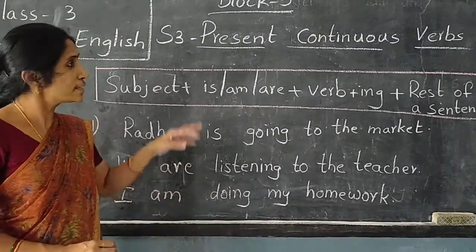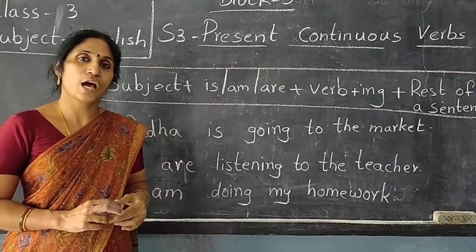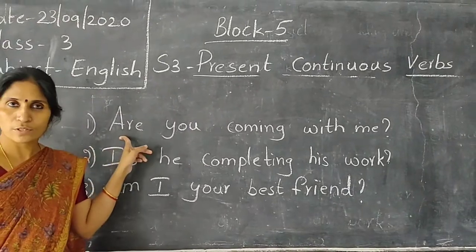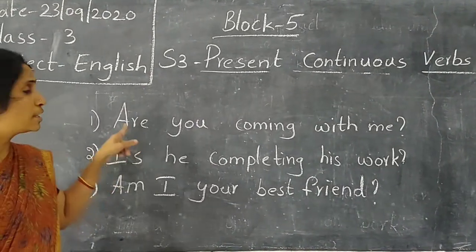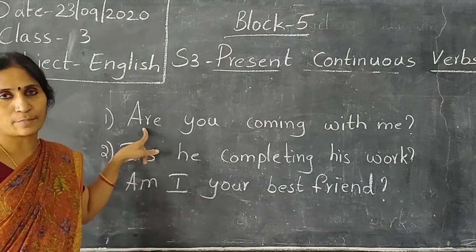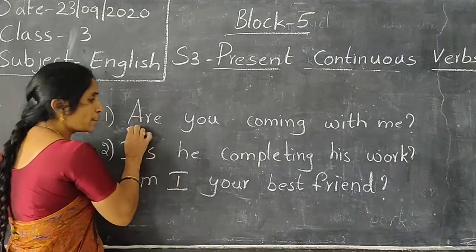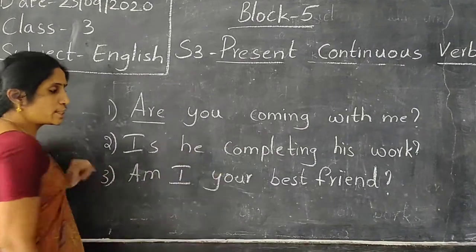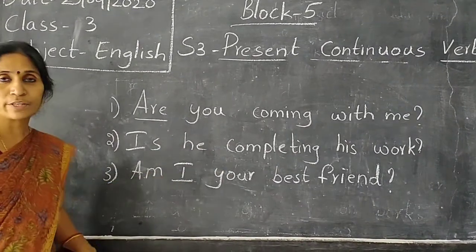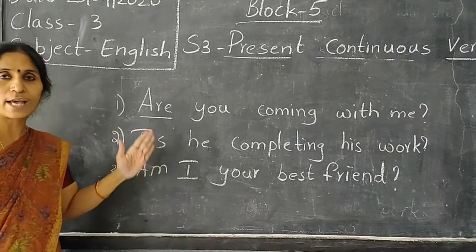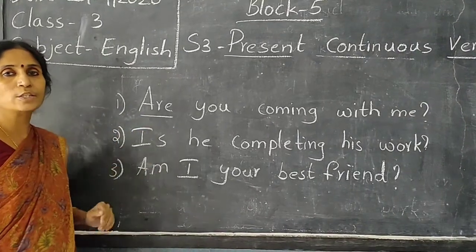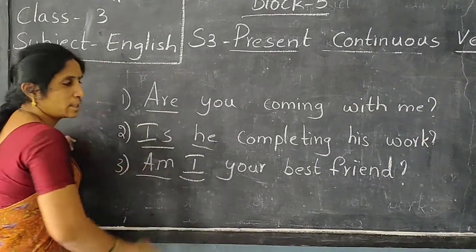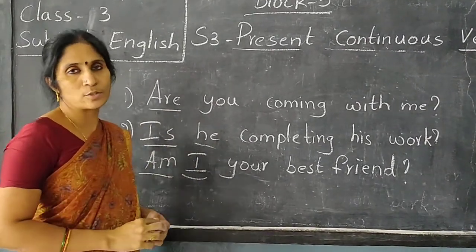If we want to ask a question in present continuous tense, how do we ask? When we are asking a question in present continuous tense, the be forms should come before the subject. See, are you coming with me? Is he completing his work? Am I your best friend? See children, what is happening when we are asking questions in present continuous tense? The be forms will come before the subject. Okay children, I hope you all understood it clearly.